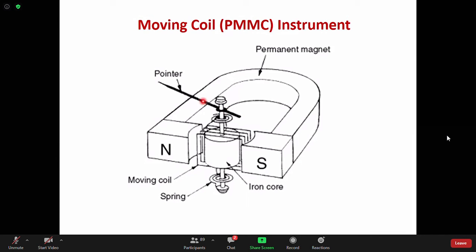In the D'Arsonval galvanometer, you are not using the pointer. You are going to use some light and scale arrangement. So therefore the sensitivity increases. That is the other thing.